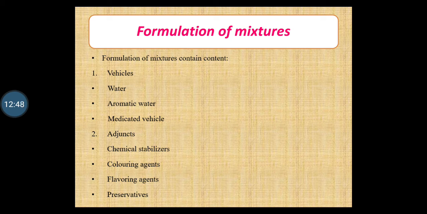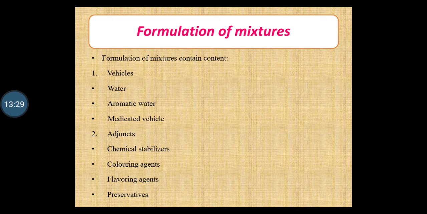Medicated vehicles. Sometimes a vehicle with definite therapeutic activity is prescribed. For example, compound gentian infusion, which is a bitter that stimulates the appetite, orange peel infusion, which is a bitter and a carminative, and infusion of senega, which has the property of an expectorant, are used as a vehicle for preparing the mixtures.